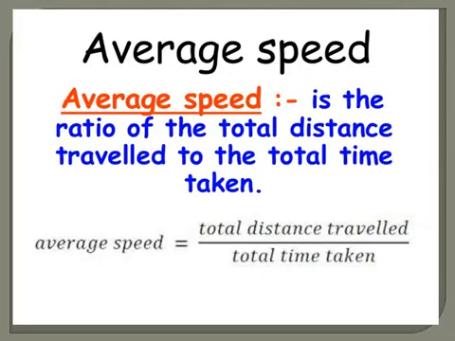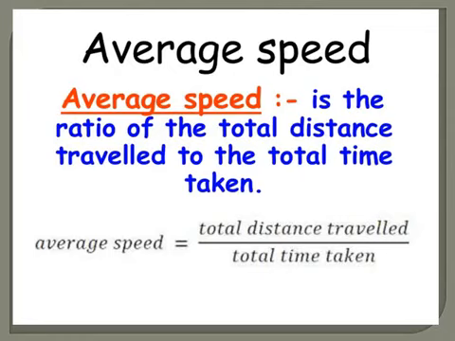Now here comes the average speed. Average speed comes whenever there is a break in the journey. When there is a break in the journey, there is a break in the time, a break in the distance, and hence a break in the speed. So in this case, the average speed has to be taken.